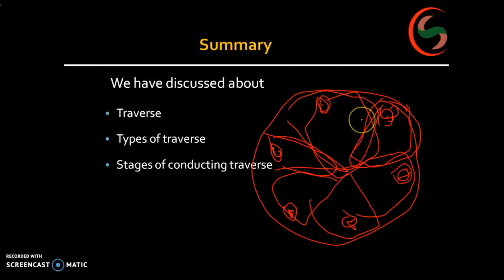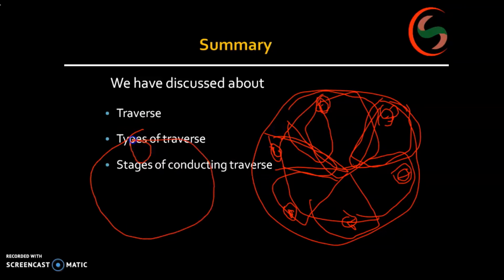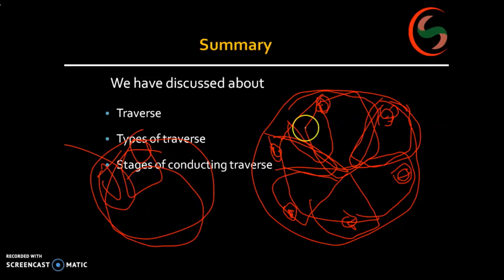If an error has occurred and I have not chosen like this, what happens? If I started here and have gone tentatively like this, and from here I am taking whatever area I have covered, and next I have shifted the instrument, in between, if an error occurs, you have to resurvey the complete area. But in this case, it is not so. What is the reason? We have already fixed the control points.